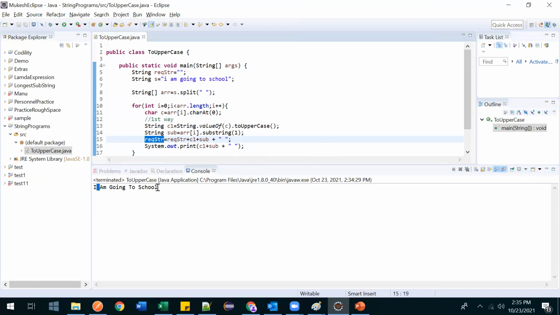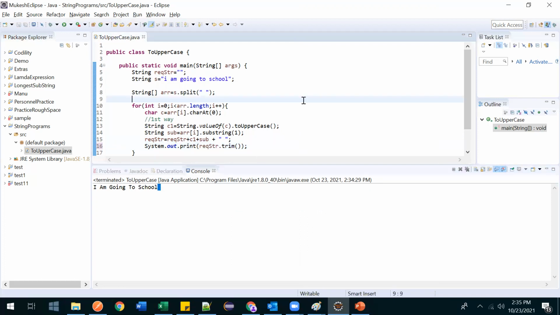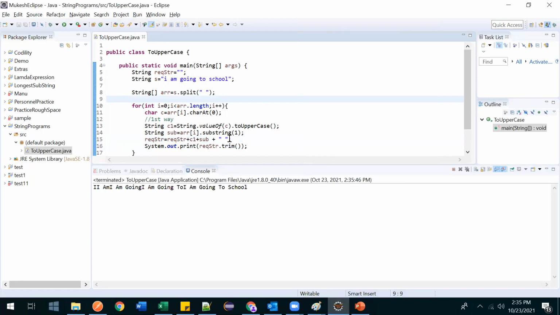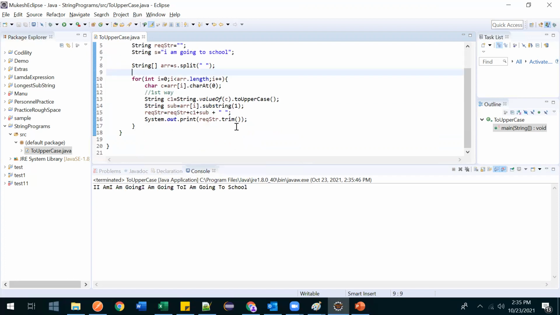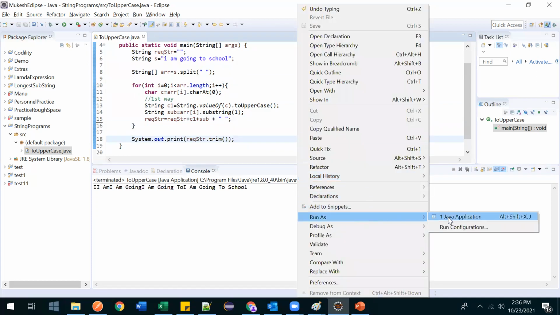In this also, at the end we will be having that space, because here we are appending space at the end, right? So now we have to just use trim, so that the last space, see the highlighted one, here one last space is there, that will not come. Let me run it. What happened? So this I have to print outside this loop, because I am appending every time, right? That's why it was done like that.